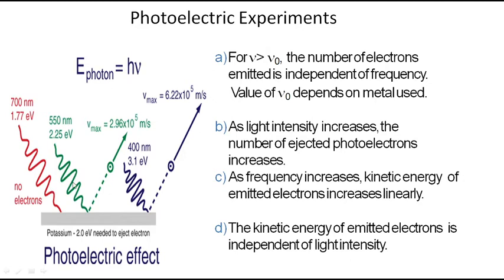But if I increase the intensity of this green light, intensity means what? Brightness. Light intensity is different and frequency is different. If I increase the brightness of the light, what happens? The number of ejected photoelectrons will increase, the number of electrons ejected will increase.